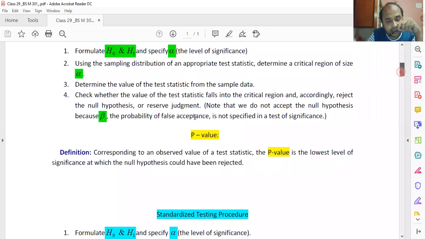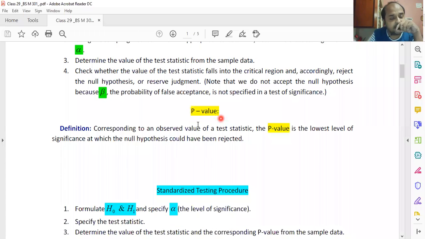Just below, you can see I have written a definition which is called p-value, but I am not going to read this definition right now. I shall come to this point later on, because in today's class I am not going to solve problems on the basis of p-value. The problems I'll be discussing today have been solved in a particular way. Another way of solving the same problems will be the approach of p-value.